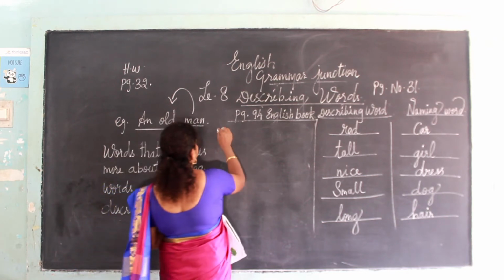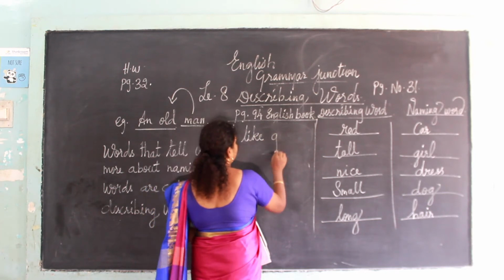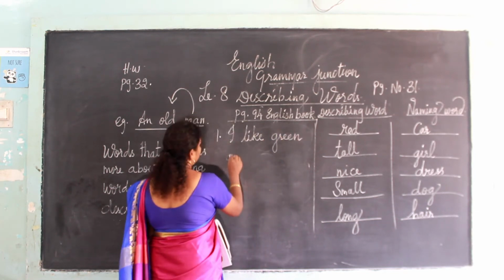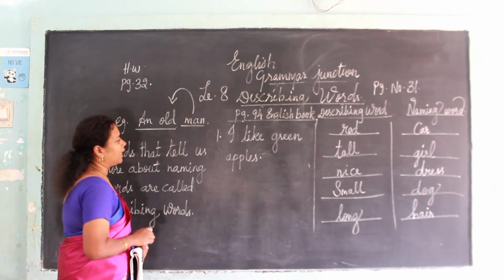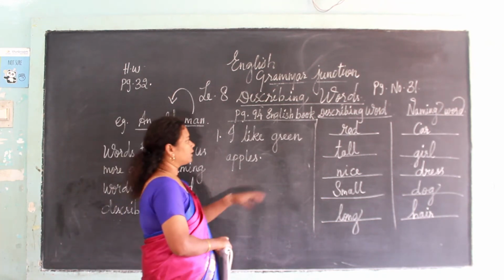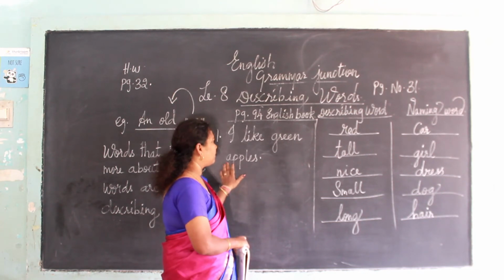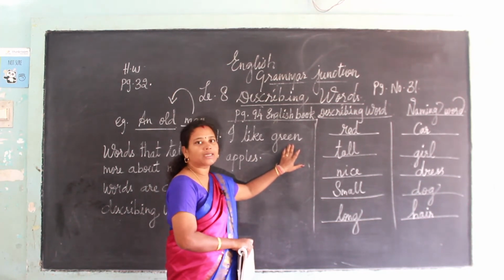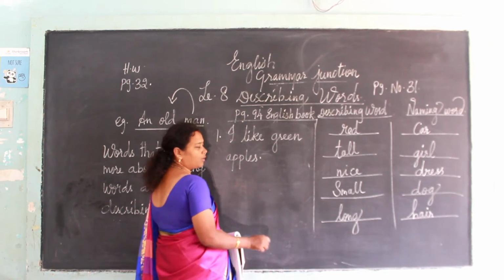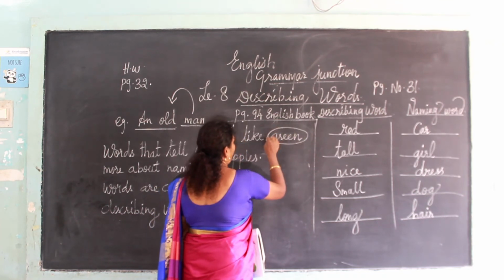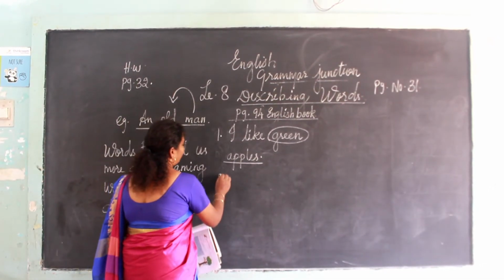First one, I like green apples. I like what type of apples? I like green apples. So here they mention how the apple is. It is green in color. So green is called a describing word. So what to do? We have to circle green, and underline the word apple. Finish. Now see the second one.